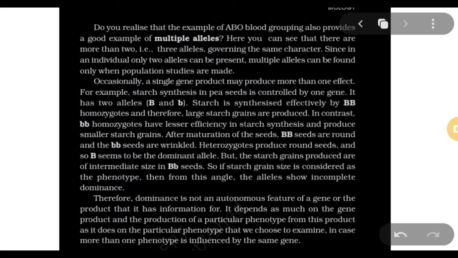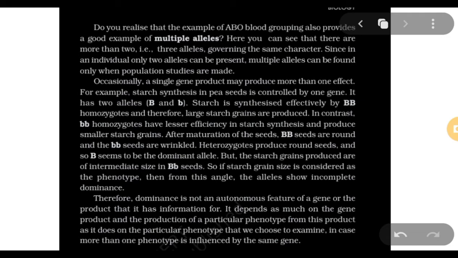There was this question in one of the MCQs: ABO blood grouping is an example of which of the following? The first option was codominance. Second option was dominance. Third option was polygenes, and the fourth option was both A and B. So the answer will be both A and B. Now you all will say it is an example of codominance. No, because A and B are both equally dominant and both are equally expressed. But the problem is we forget about that small i.